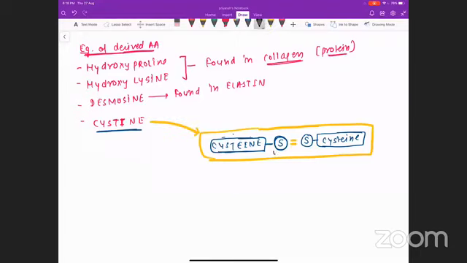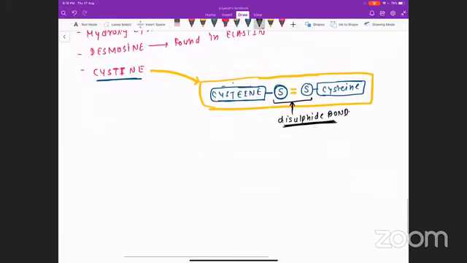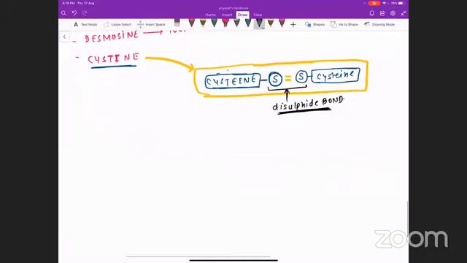If they ask which bond is there in cystine, the name of the bond will be disulfide bond. The bond which is there in the cystine molecule is the disulfide bond. Two molecules of cysteine will unite and make cystine. So whenever we require a disulfide bond, we are going to use the cysteine molecule.